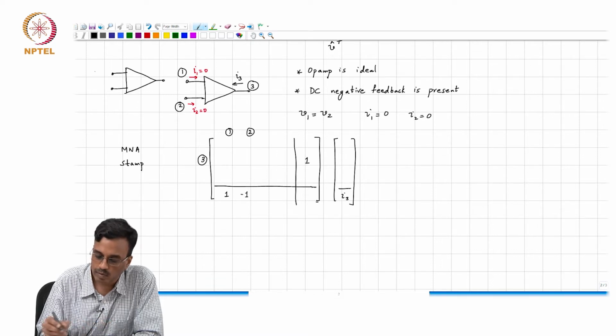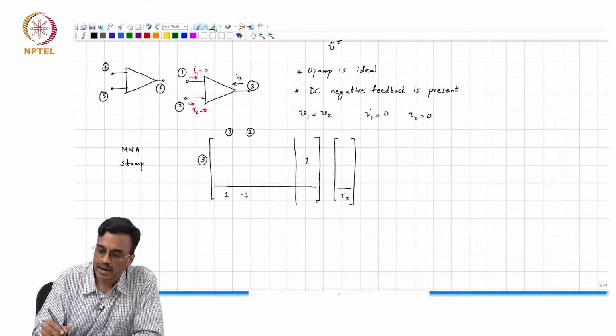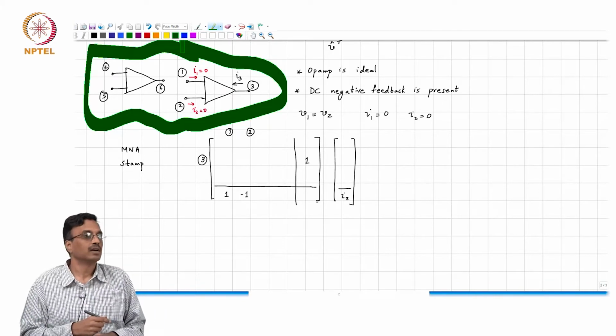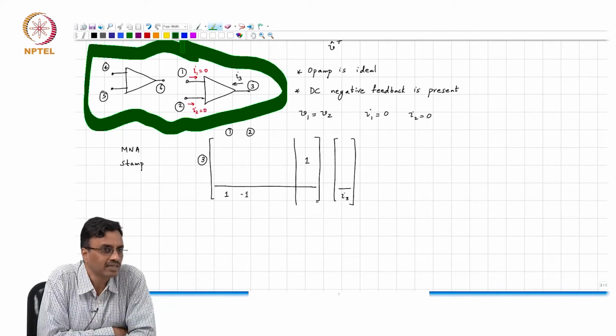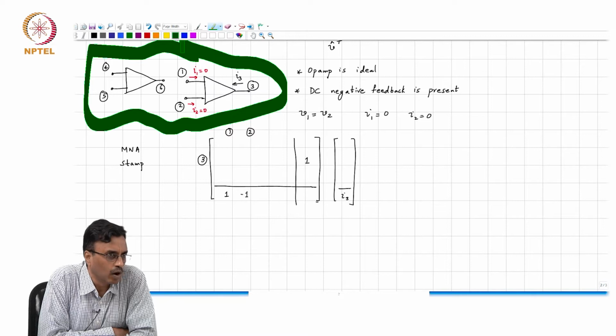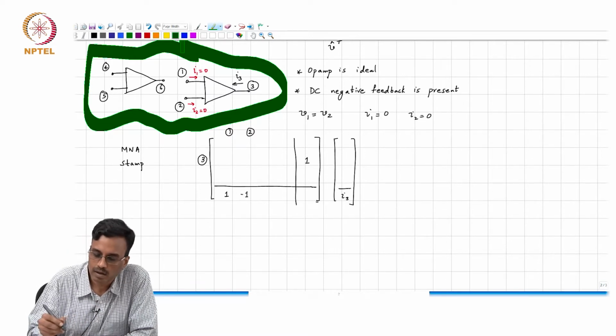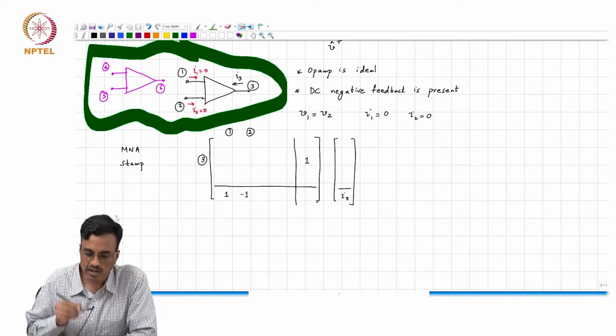So let me call this 1, 2, 3, let me call that 4, 5, 6. And again, I'm going to assume that these are ideal op-amps and that there is DC negative feedback around all the op-amps, right? So to make things clearer, I'm going to make this op-amp in magenta.